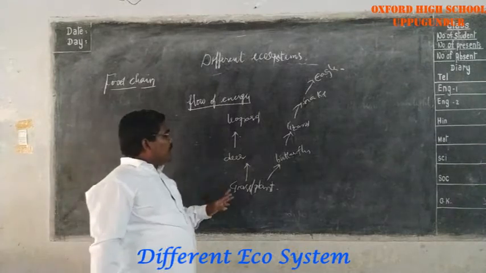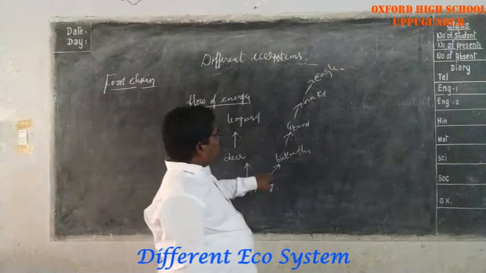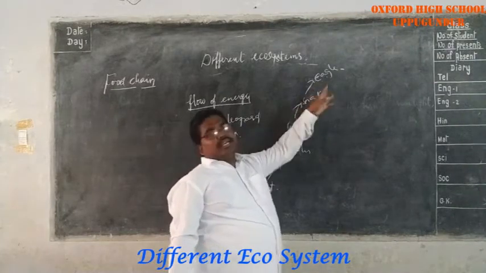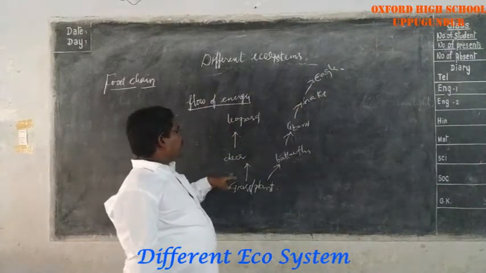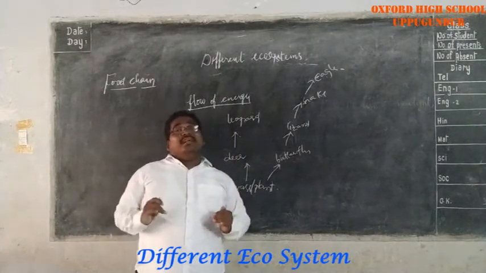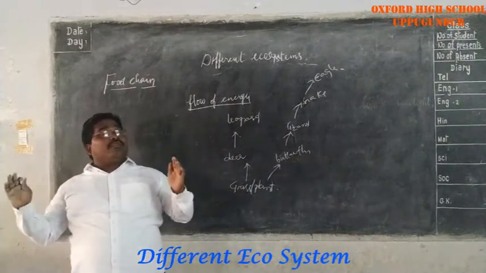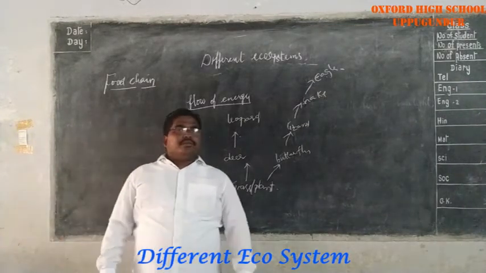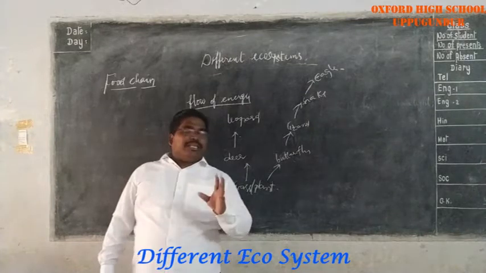For example, the energy from the plants enters the butterfly, from butterfly to lizard, lizard to snake, snake to eagle. And from plant to deer, deer to leopard. In this way, we can easily learn the flow of energy in an ecosystem between different organisms.